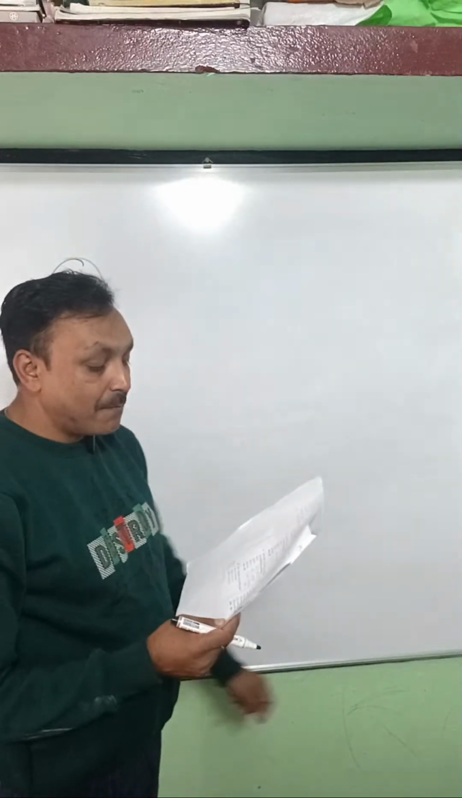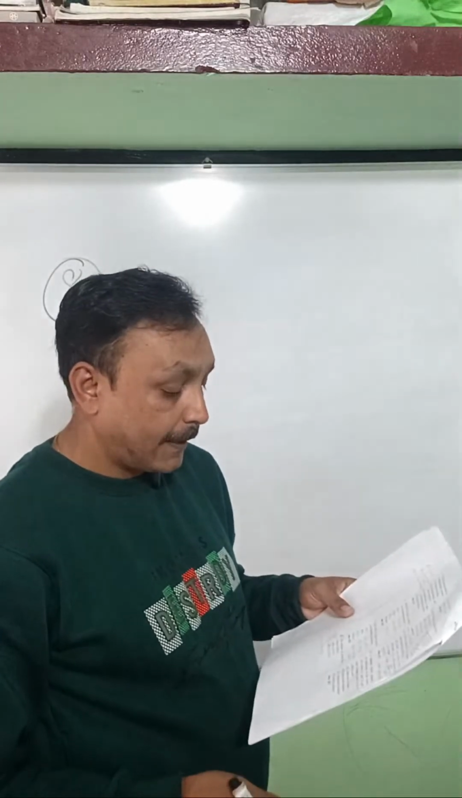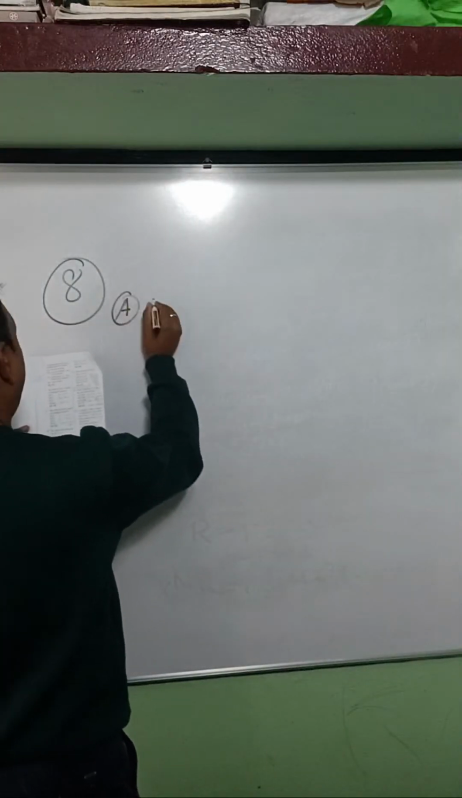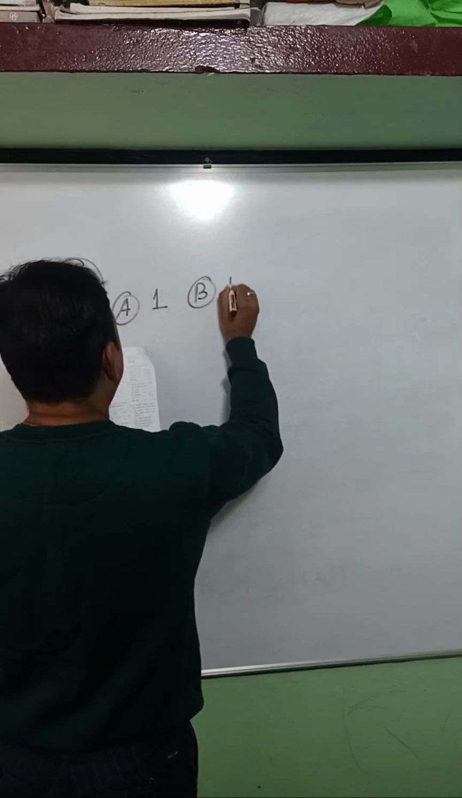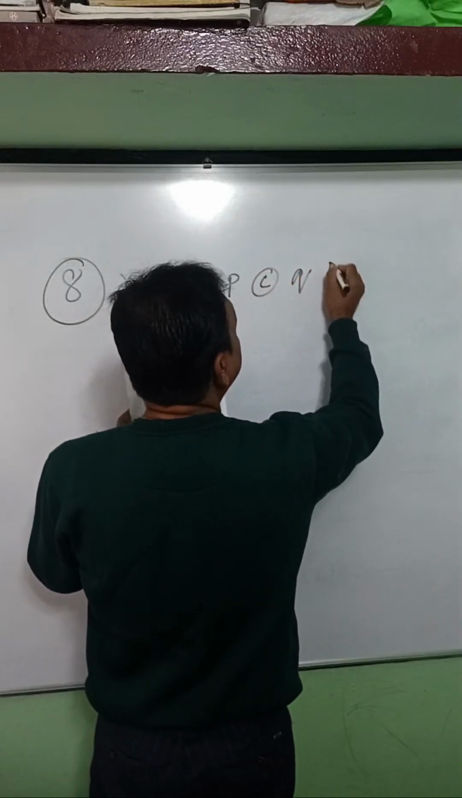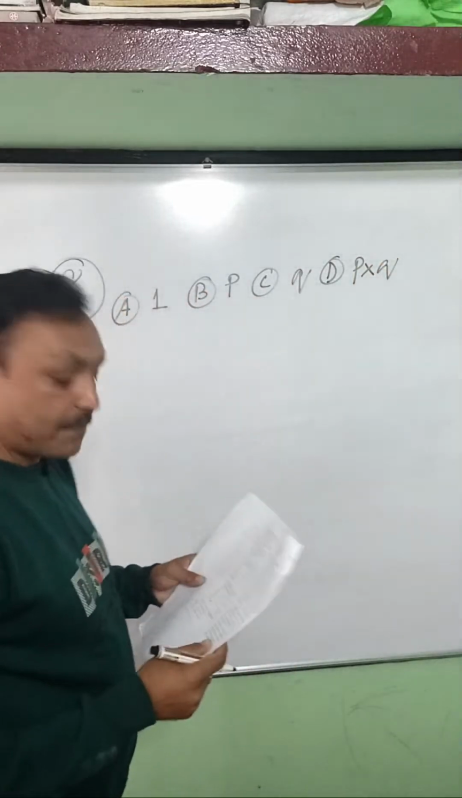Now check question number 8. The HCF of P and Q, where P and Q are integers which are relatively prime. Read the question. The HCF of P and Q, which are relatively prime, is: the options are A is 1, B is P, C is Q, D is P into Q.